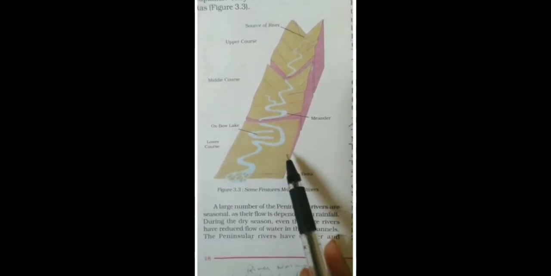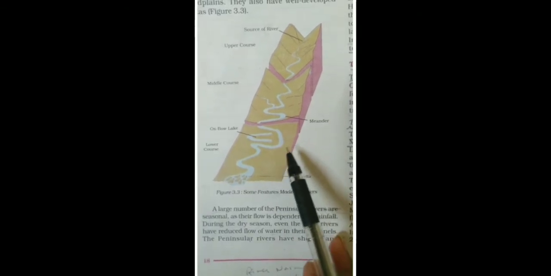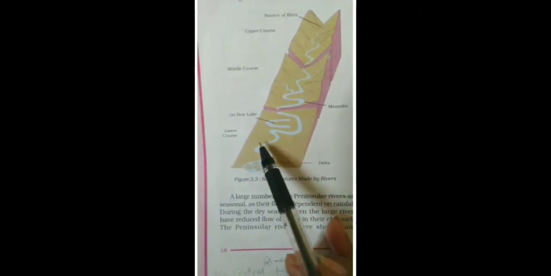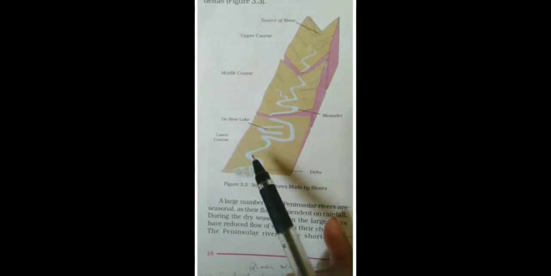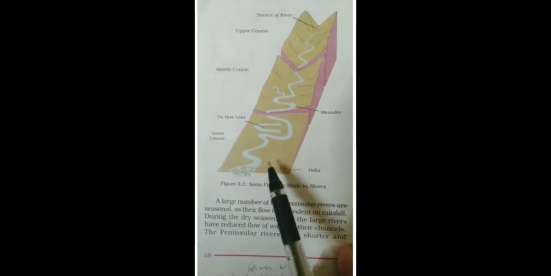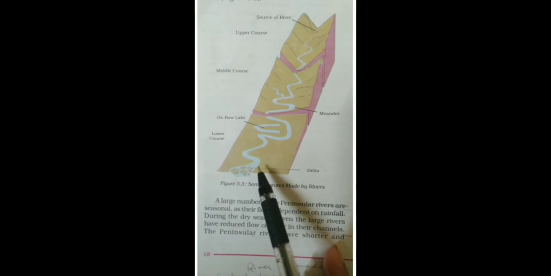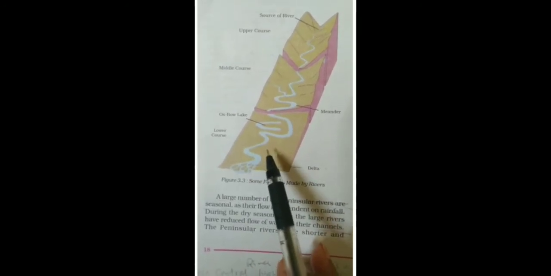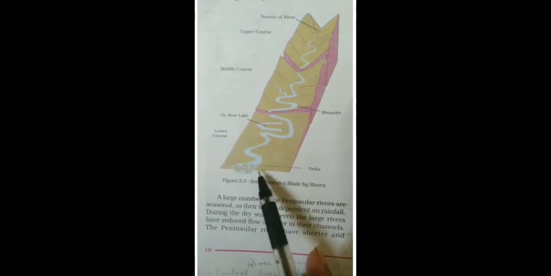They form many other depositional features in their flood plains. They have well developed deltas also. Deltas are an area of low flat land, sometimes shaped approximately like a triangle, where a river divides into many smaller rivers before flowing into the sea.